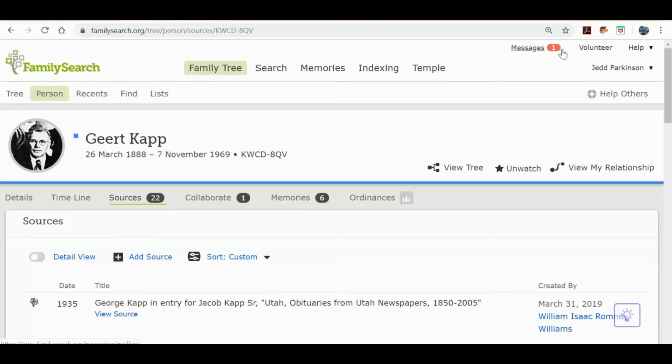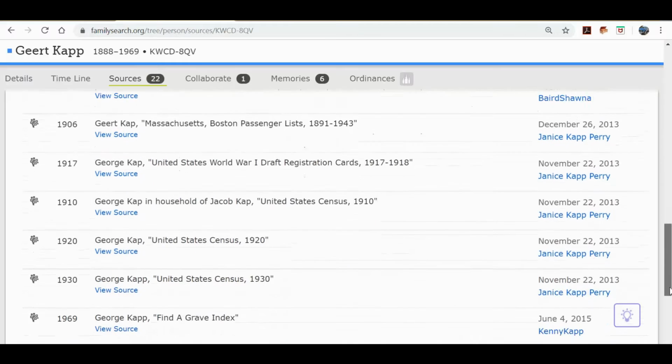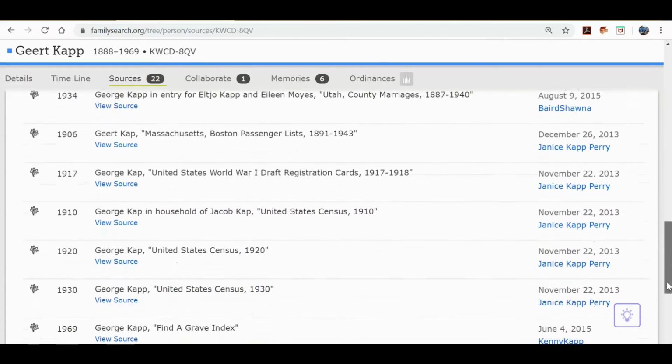And I'll give you an example here from FamilySearch with one of my ancestors, Geert Kaap, otherwise known as George Kaap. If we go to his page here, we can look at the Sources tab, so click on Sources. And as we come down here, you will see an immigration record here from 1906.